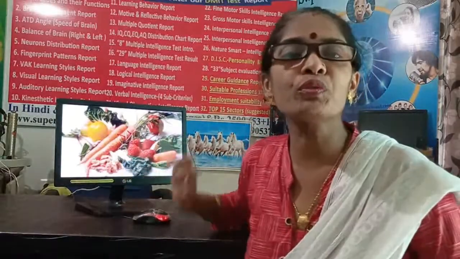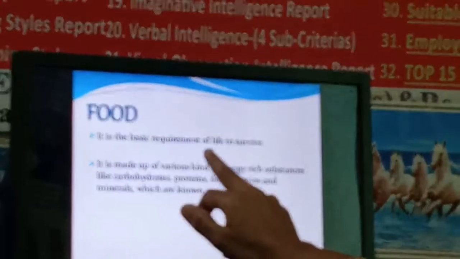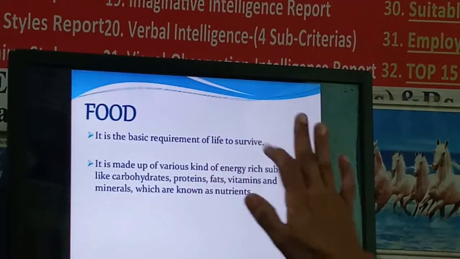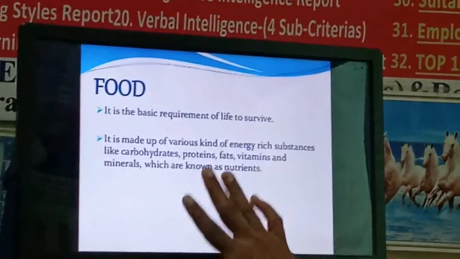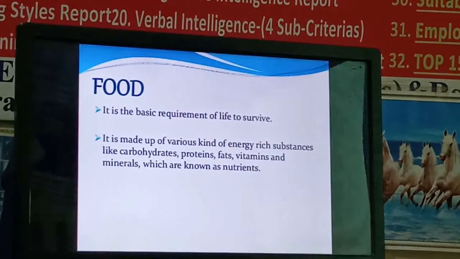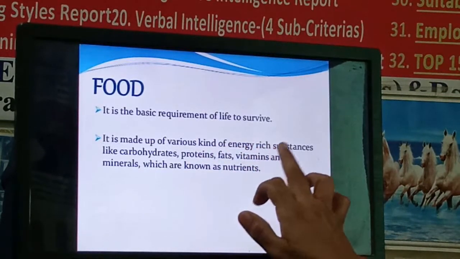So first of all, why do we need to manage the crop? Because crops are the plants which are giving us food. Various types of foods we are getting from the plants. Now why do we need to take food? Actually food is a basic requirement of our life, and because of that we will survive. If the food is not there, it is very difficult to survive, because food is the only thing which gives us energy.